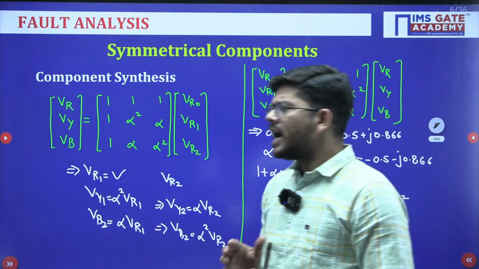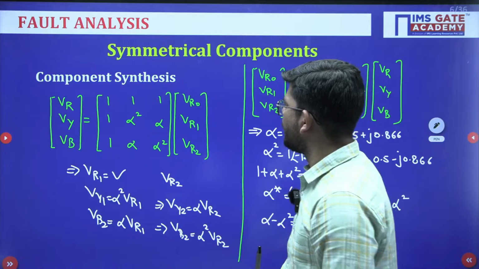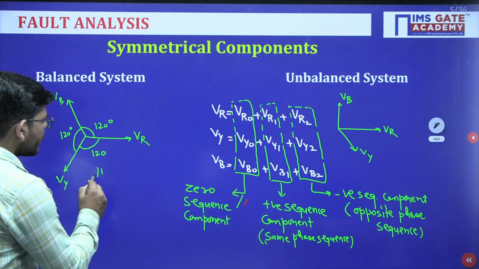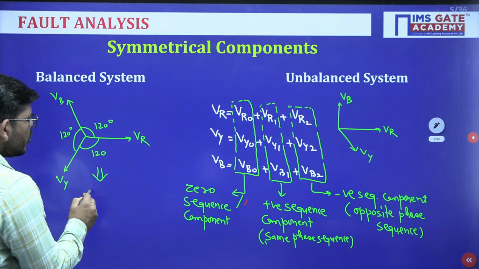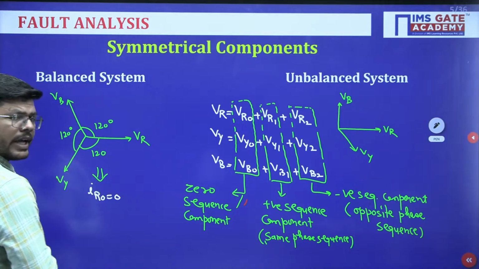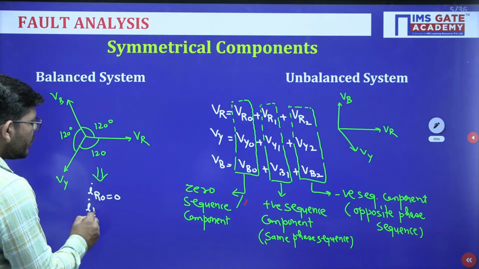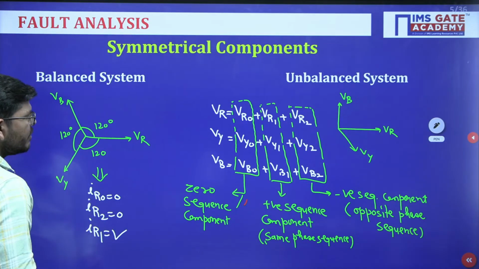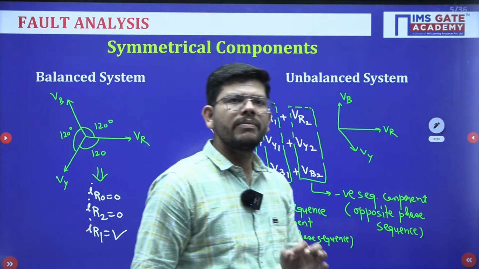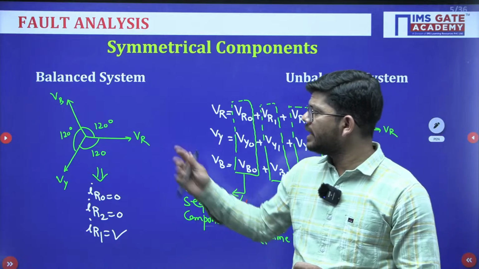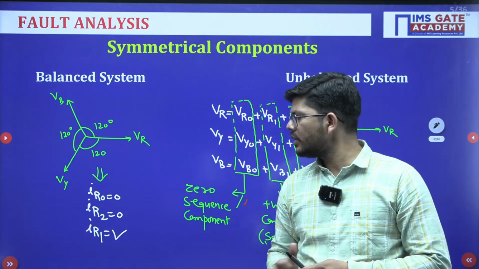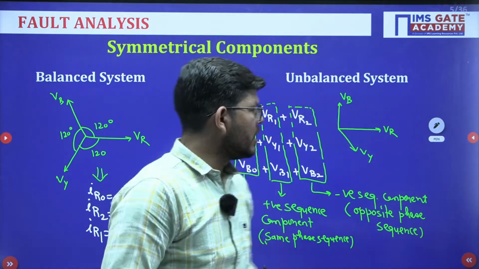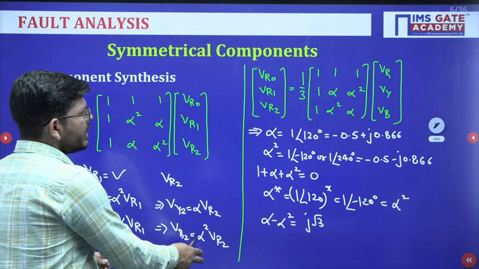Okay. Now let me ask you a question. Suppose the system is balanced, then what will happen? For a balanced system, there is no zero sequence current. Okay, if I talk about any phasor, there is no negative sequence component, and we have only the positive sequence component present, which is equal to the original balanced phasor. Okay. So in a balanced system, there is no negative and zero sequence component, only the positive sequence component will be there, which is nothing but the original balanced system. Okay. So we will be doing all this analysis with the unbalanced system only.